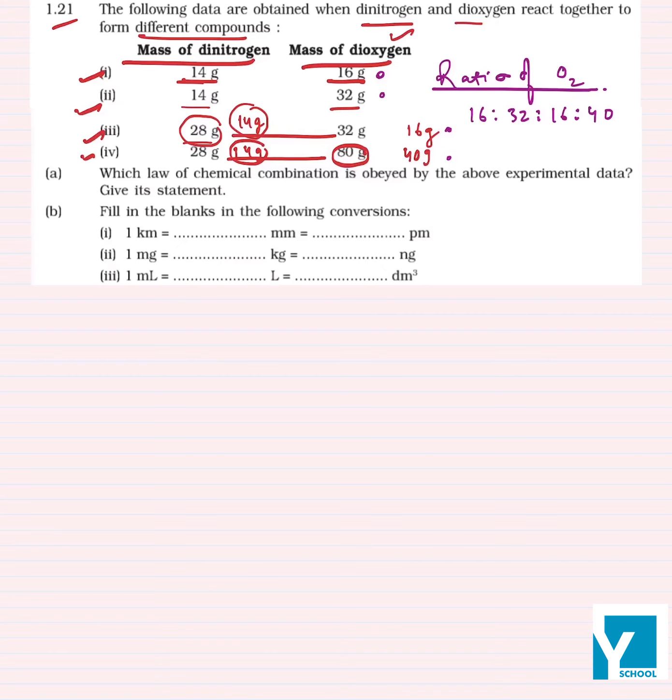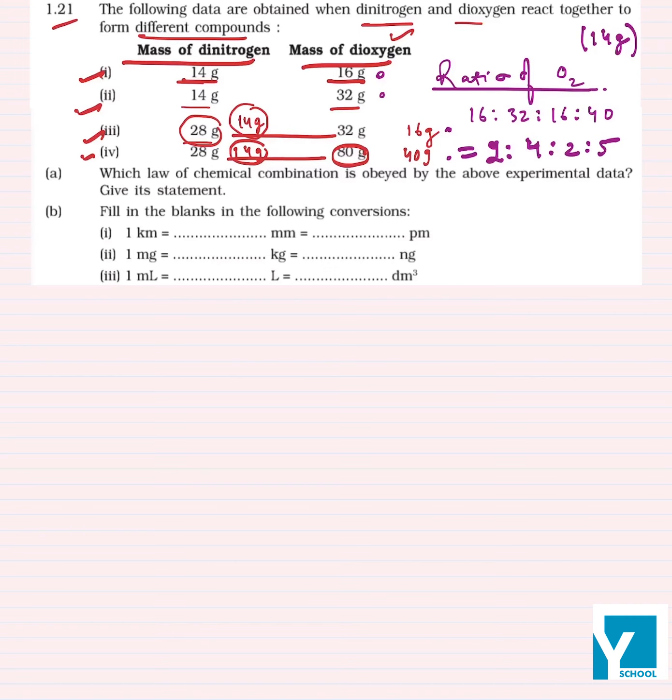Okay. We have fixed the mass of nitrogen, that is 14 gram, in all these compounds. So the ratio of oxygen comes out to be 2:4:2:5.